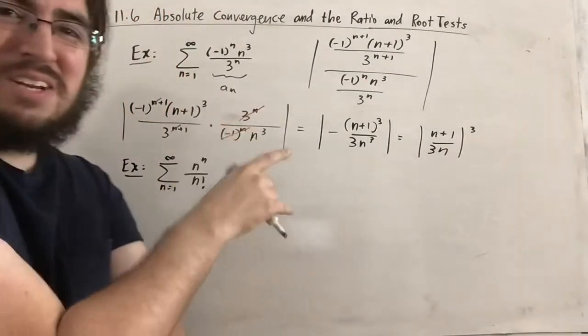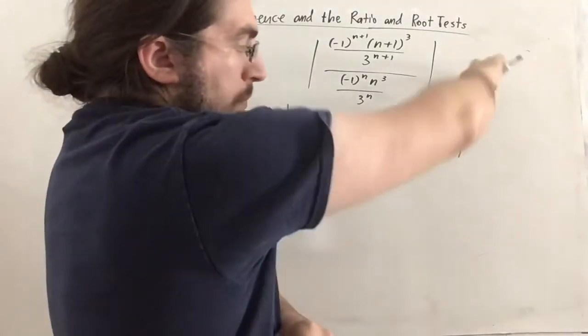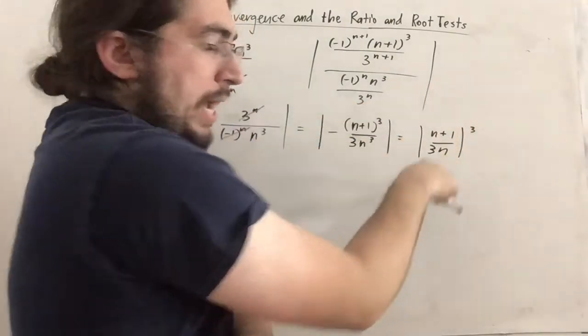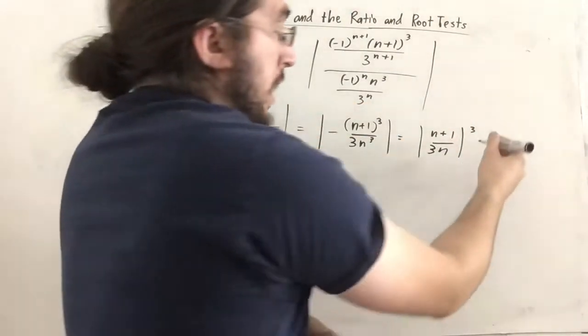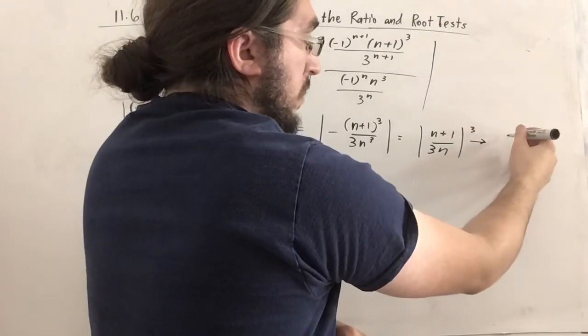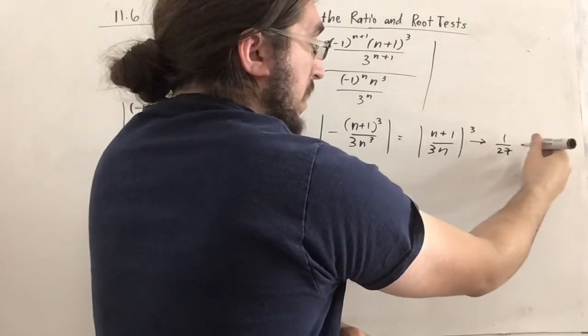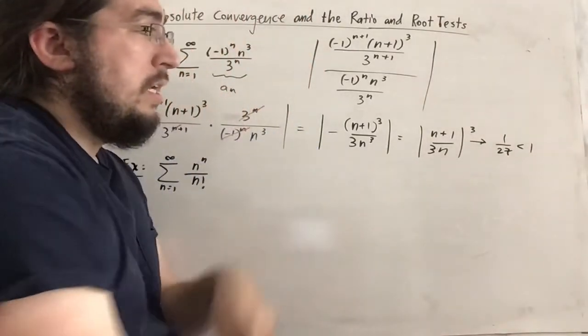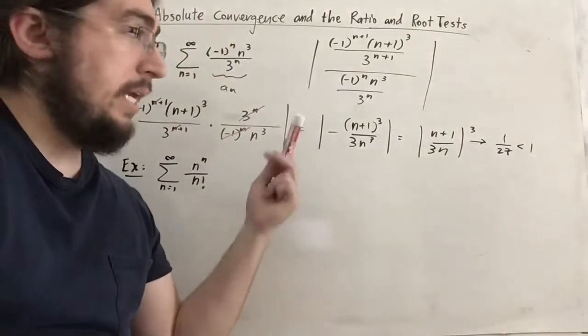So actually, as n goes to infinity here, by domination, you ignore this plus 1. You get n over 3n, which is 1 over 3. And this actually approaches (1/3)^3, which is 1/27 in the limit, which is less than 1. So this arrow denotes the limit as n approaches infinity.